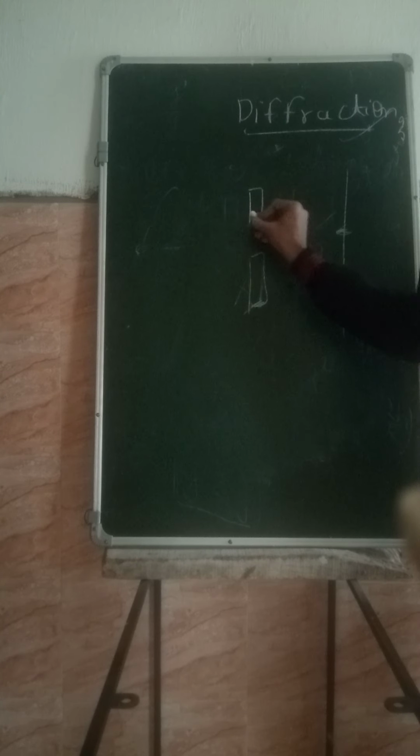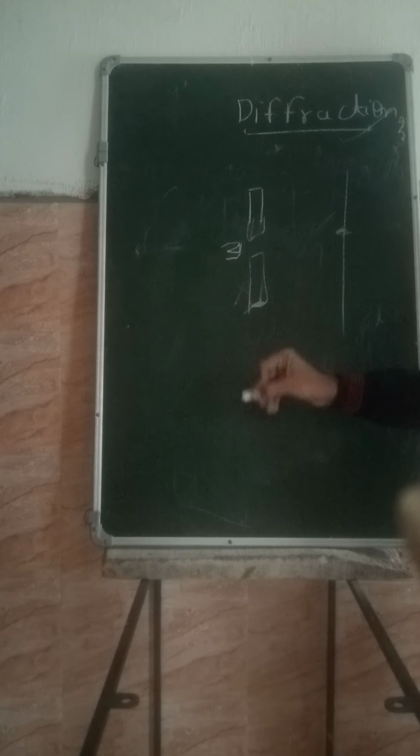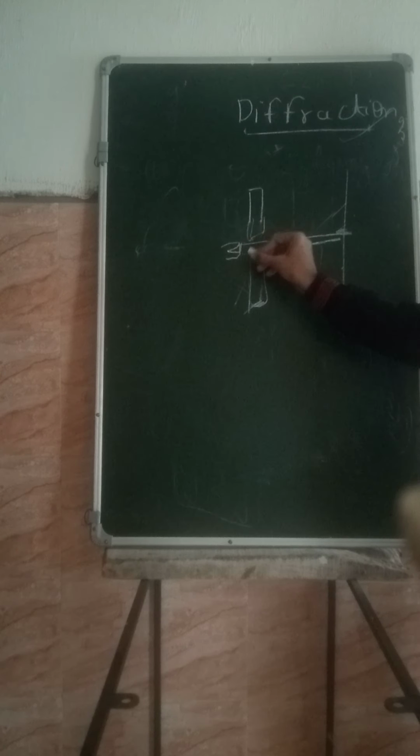And case 2, if we are taking light of a smaller wavelength, this will directly move straight here. We will not observe any pattern over here if the wavelength of light is smaller than this hole or this slit.